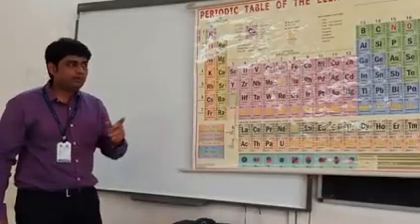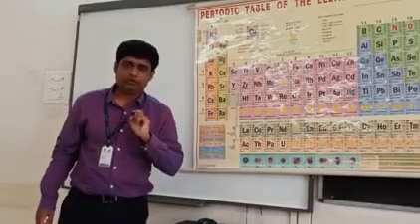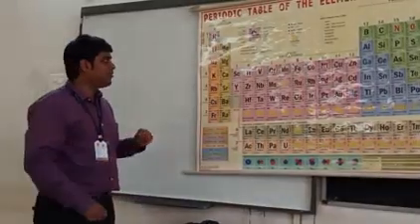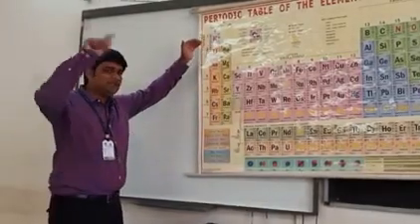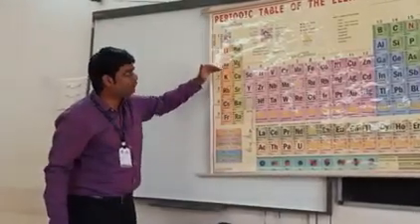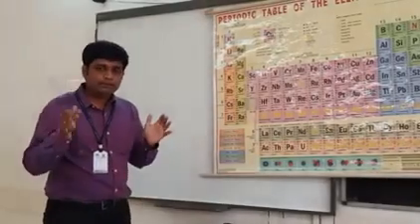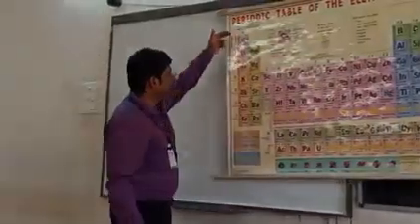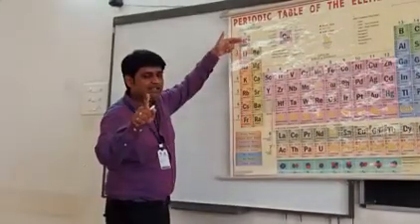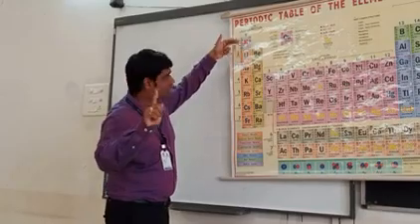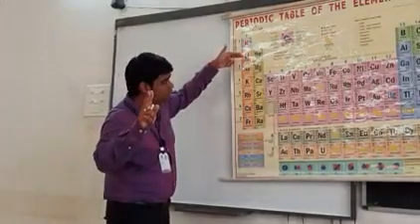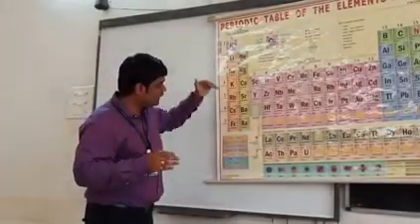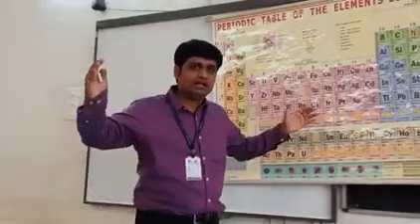How are we going to compare? By atomic radius. Now students, a very important point is, as I said initially, what is happening when you go down the group? The number of valence shells are added up. If you see the first element, hydrogen, how many electronic shells does it have? 1. Lithium 2. Sodium 3, 4, 5, 6 and 7. So as you go down the group, the number of shells are added up.